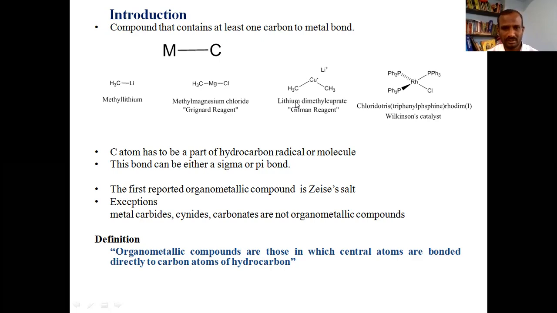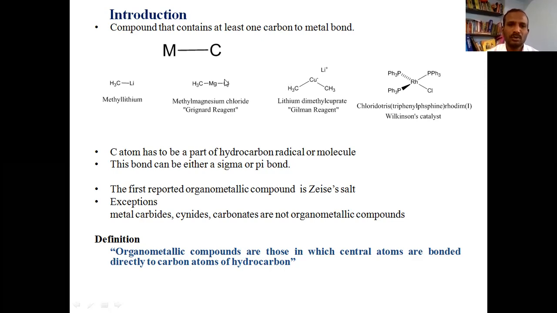What we have in all these three examples is a metal part and an organic part, and they should have a direct bond between carbon and metal. Such compounds or molecules are called organometallic compounds.